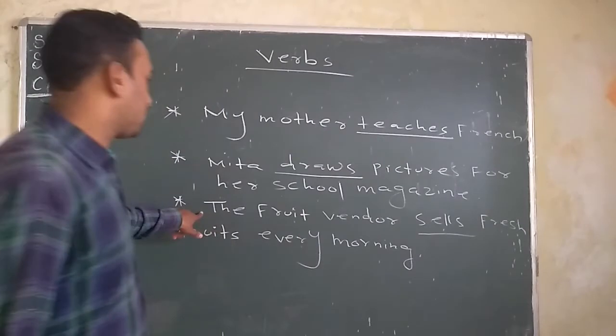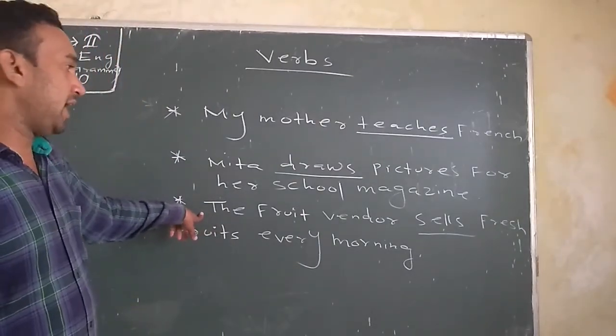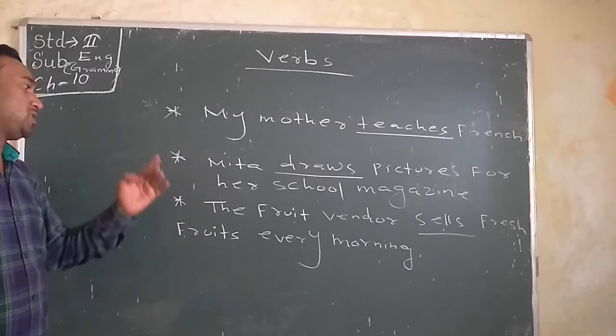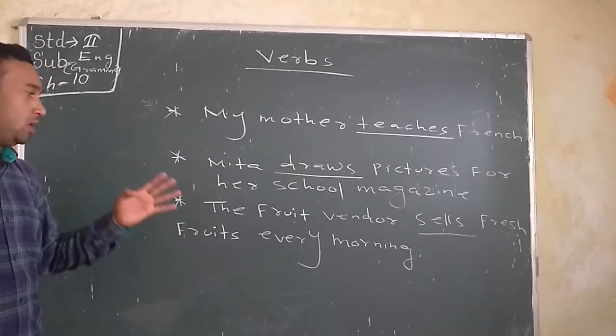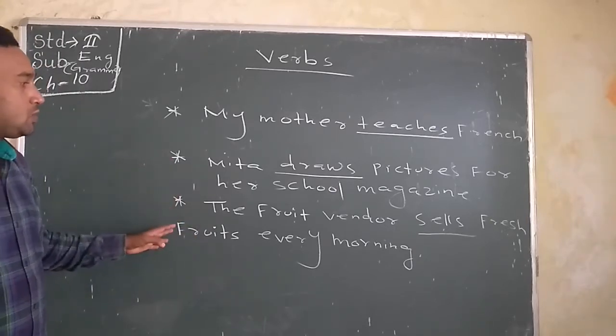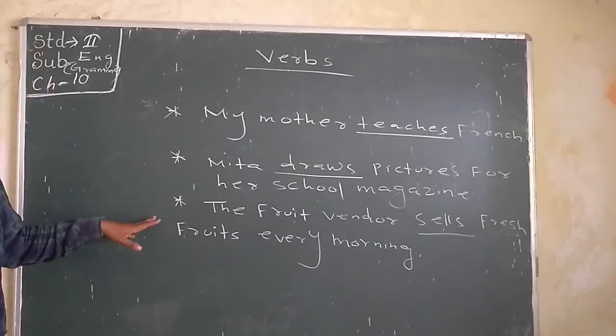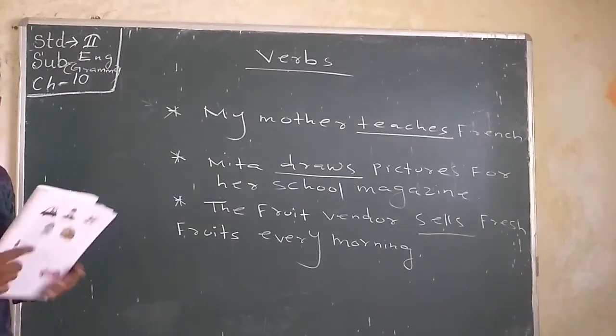Here, the fruit vendor sells fresh fruit every morning. यानी कि फल वाला जो है फ्रेश फ्रूट हर दिन जो है मॉर्निंग के समय में बेचता है. Okay, the fruit vendor sells fresh fruit every morning.